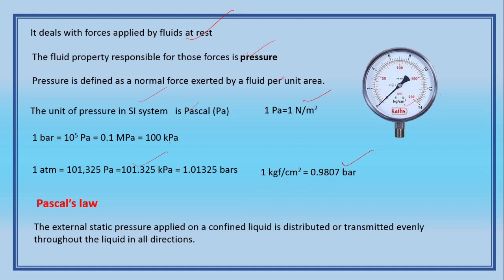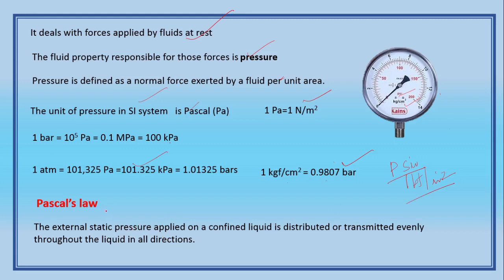And there is another unit also. The black scale is in kg force per centimeter square, and it can roughly be taken as 1 bar, and the red scale is in psi, that is pound force per square inch, lbf per inch square. So you also have to know this one. I will revisit these values in the further videos.